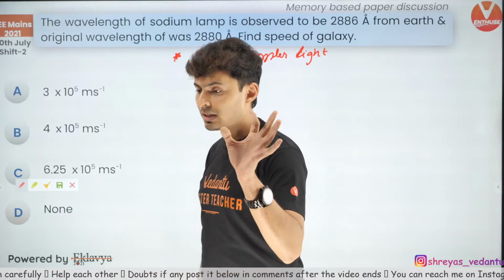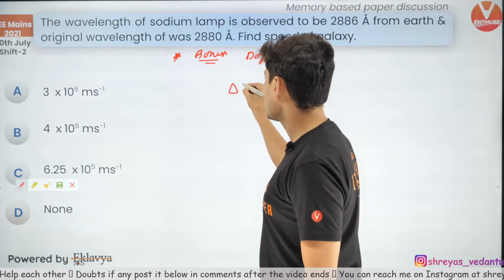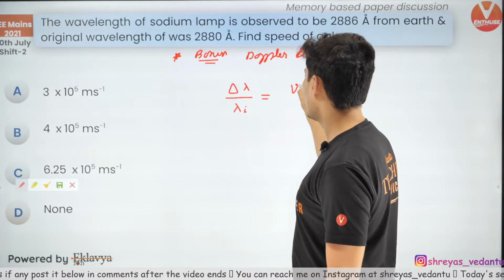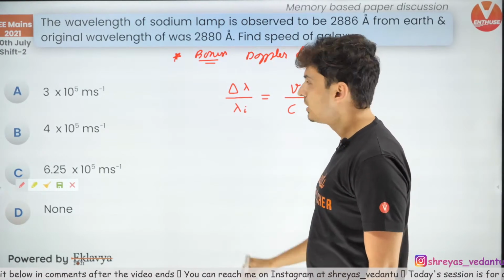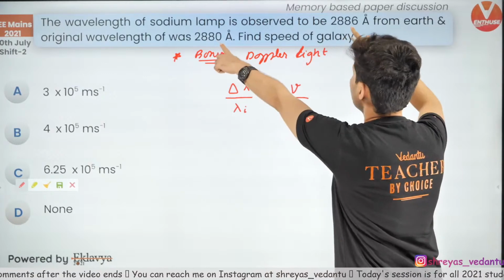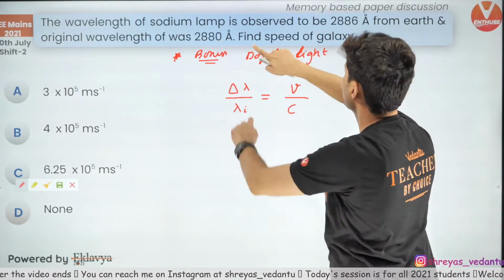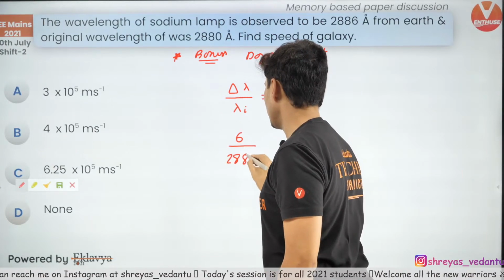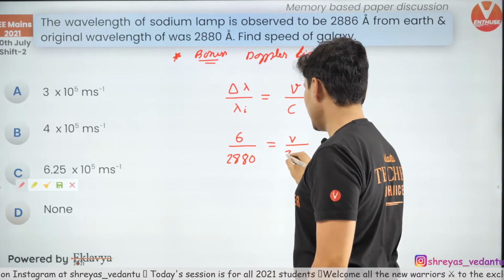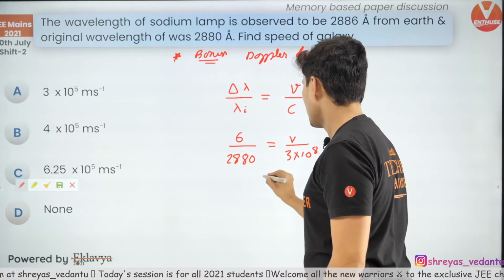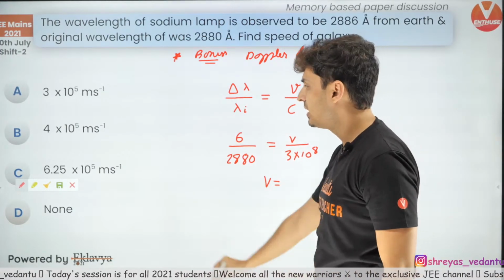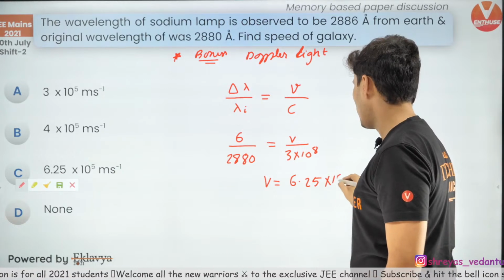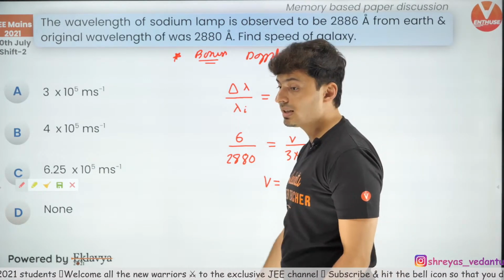But still, let me tell you that you can solve it using this formula. Delta lambda by initial lambda is equal to velocity divided by speed of light. If you use that, you will see the shift. If you subtract the differences, it is nothing but 6, and original is 2880, equal to V divided by 3 into 10 to the power 8. Solving, you will get the answer to be 6.25 into 10 to the power 5. This is the answer which you get by solving.